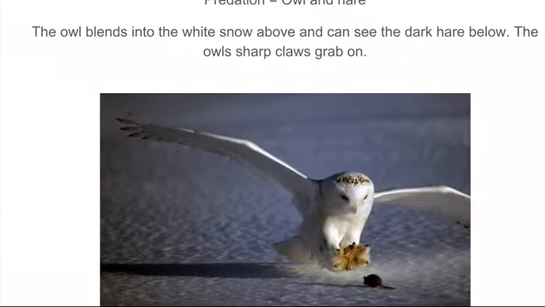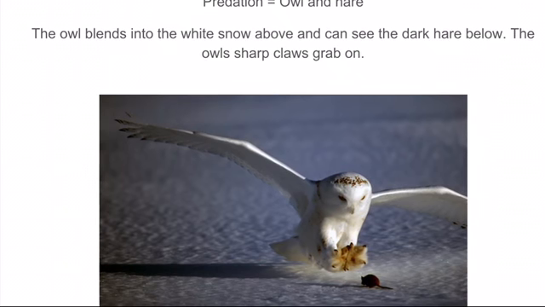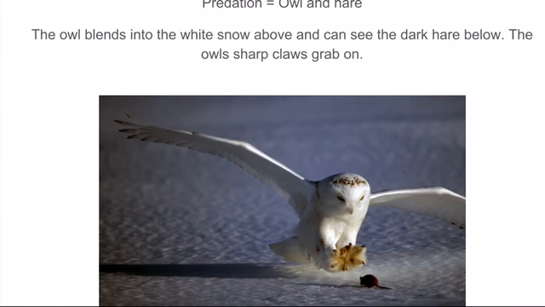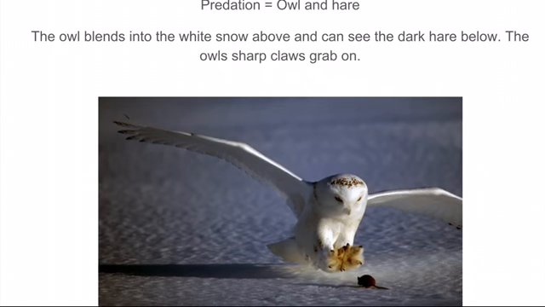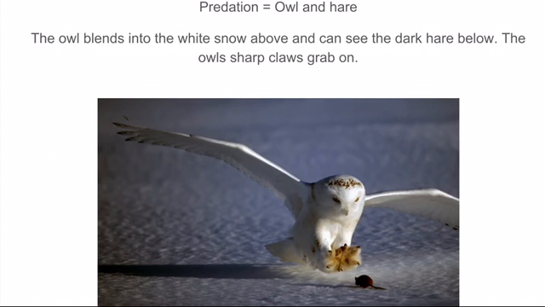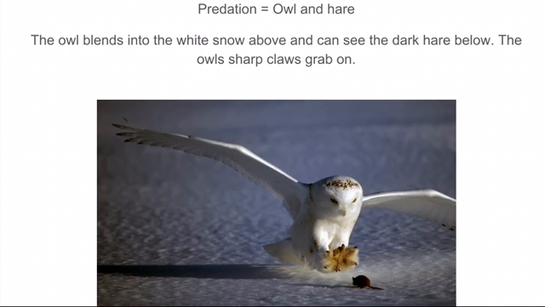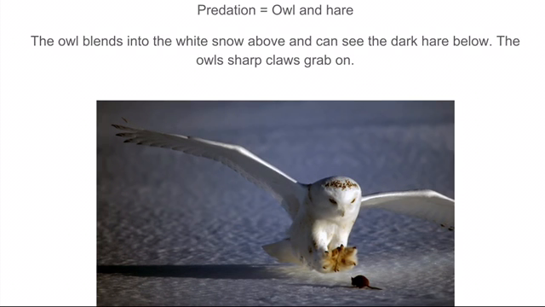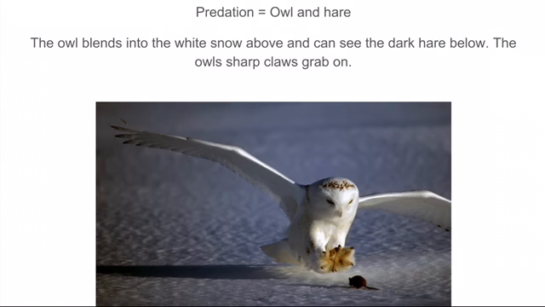The next one is predation. Predation is a biological interaction where a predator kills and eats its prey. Snowy owls mainly eat mammals ranging from small rodents to large hares. The owl is able to hide because of the white complexion, while the hare doesn't fit in with the white snow and stands out. Snowy owls perch on the ground or on short posts. From there, they watch out for their prey and catch them with their strong claws.